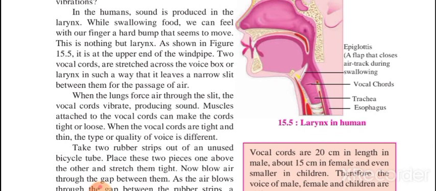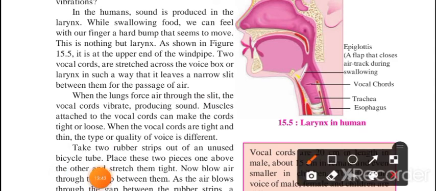While swallowing food, we can feel with our finger a hard bump that seems to move. This is nothing but the larynx. Just put your fingers on your throat, and the harder part there is the larynx.